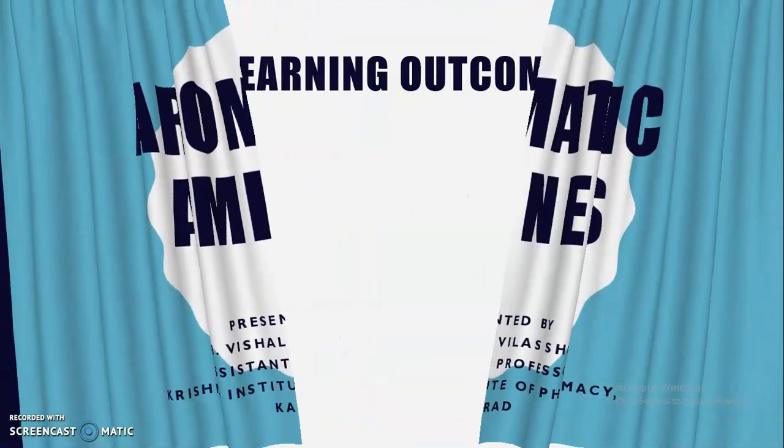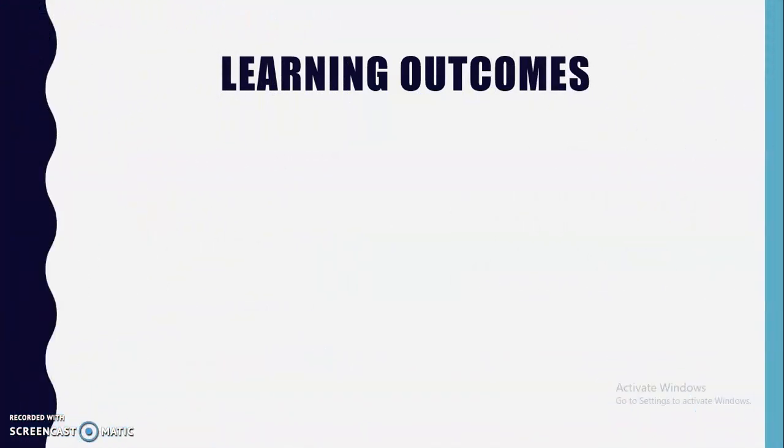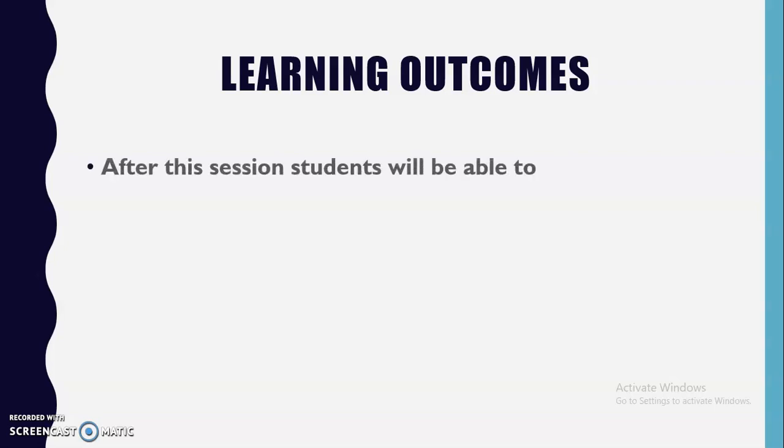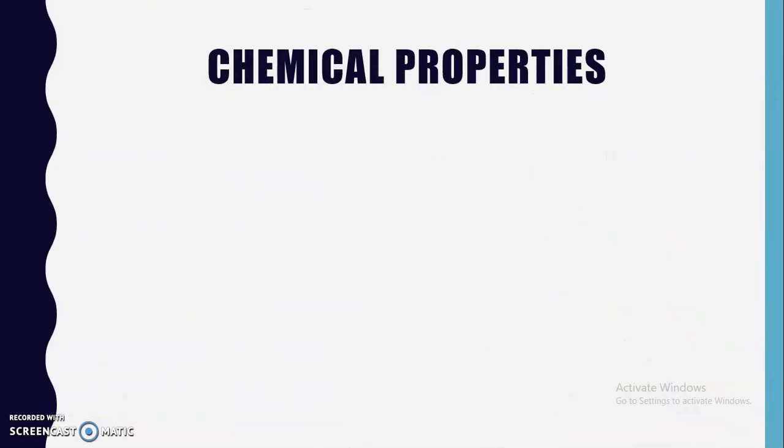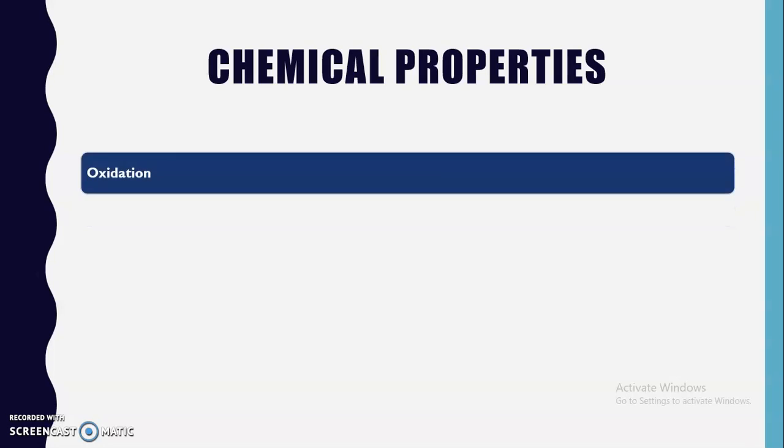Before starting with today's chemical reactions, let's see the learning outcomes of today's session. After this session, students will be able to write the chemical properties of aromatic amines. So let's see the various chemical properties one by one. The first chemical property that we are going to discuss today is oxidation.